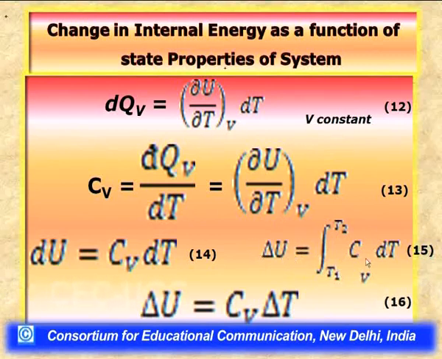It is important to understand that if we want to evaluate this integral and determine the change in internal energy, we need to establish the dependence of heat capacity at constant volume on temperature.